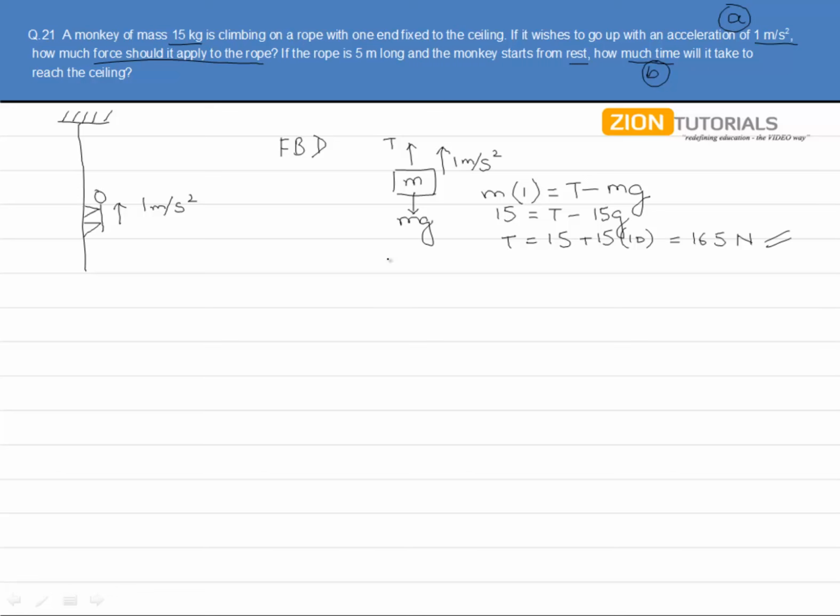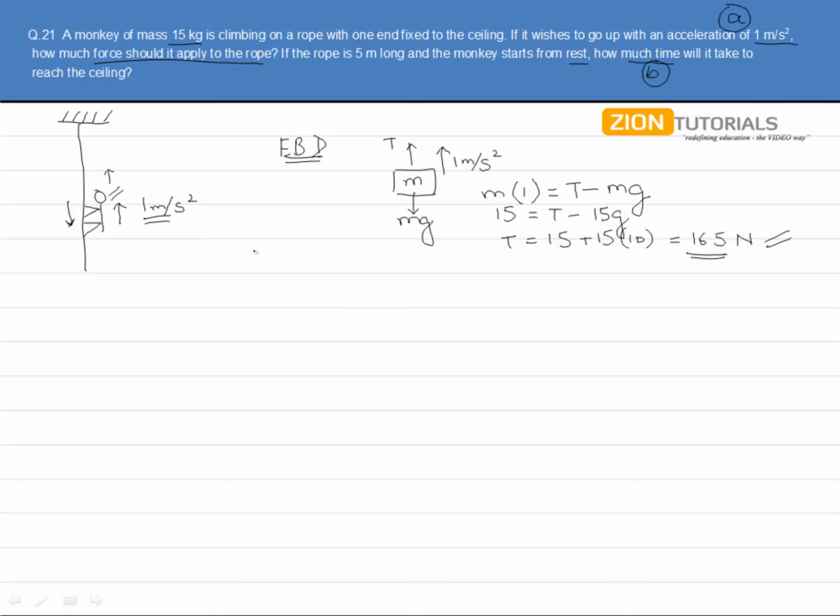So we can say that this monkey should apply a force of 165 newtons on the rope in the downward direction, so that the rope will in turn give a force of 165 newton on the monkey in the opposite direction, that is the upward direction, and the monkey therefore can accelerate with this acceleration in the upward direction.